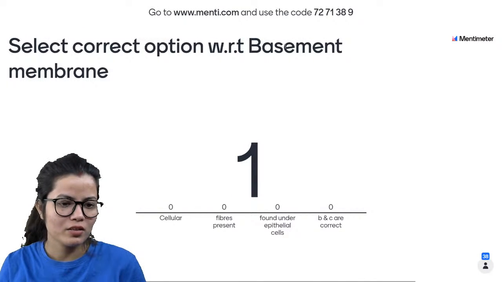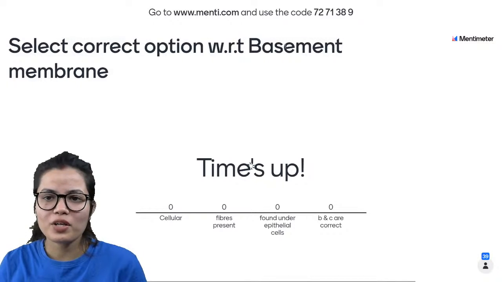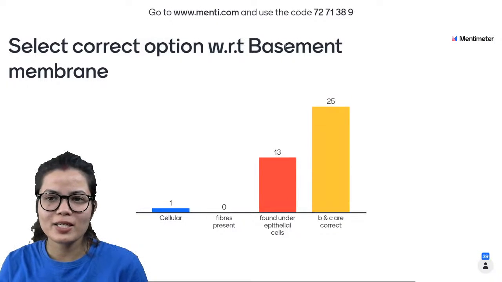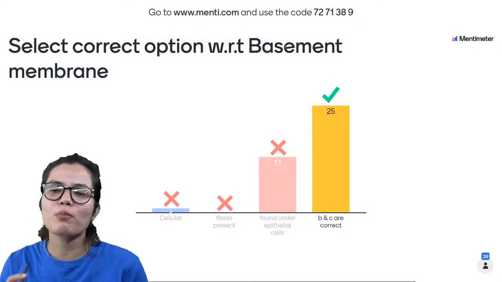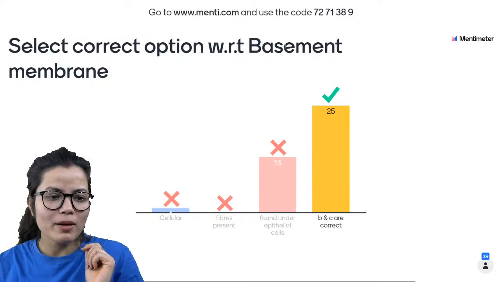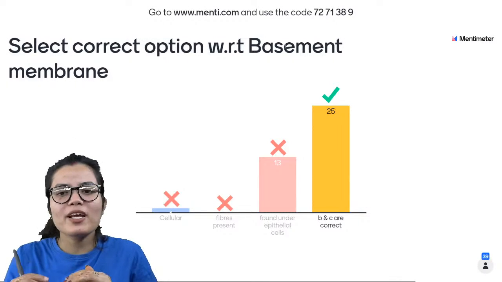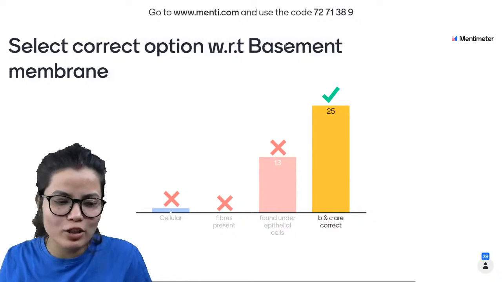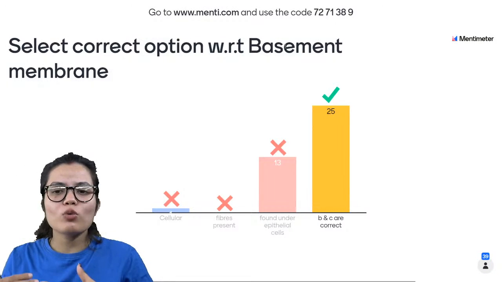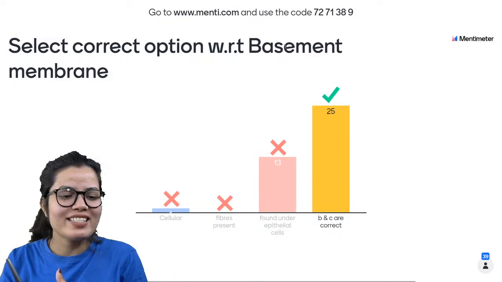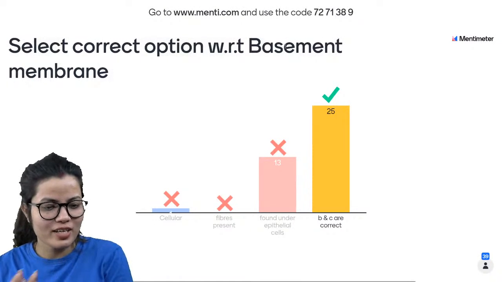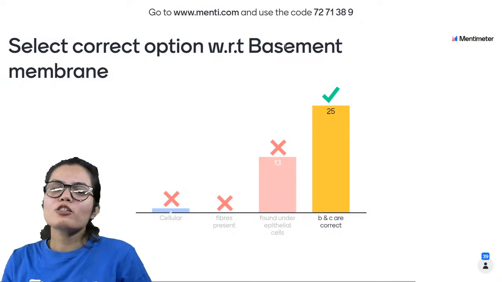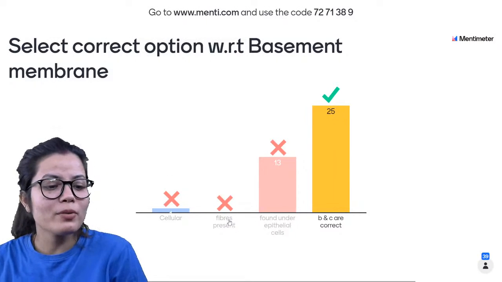Okay. So let us see. So we have 25 kids who have marked it correctly. Very good, kids. Basement membrane is a non-cellular membrane on which our epithelial cells rest. So what is this basement membrane actually made up of?